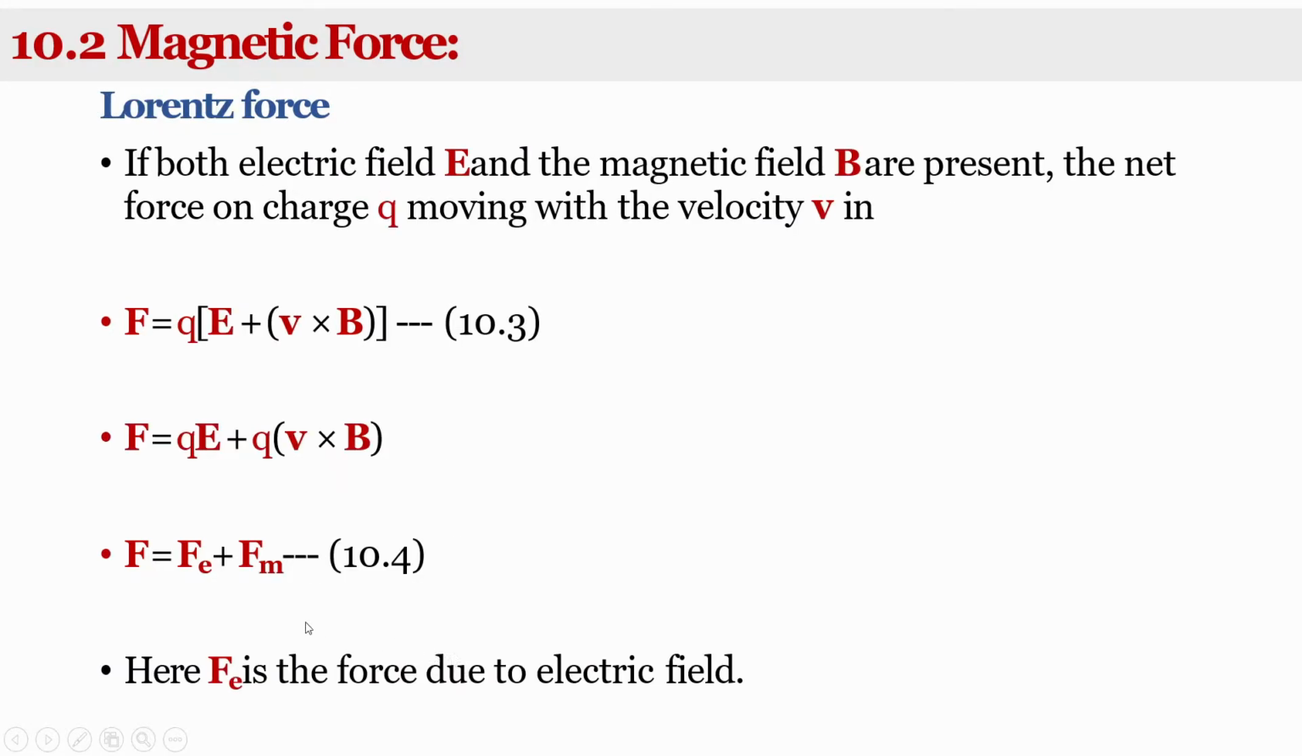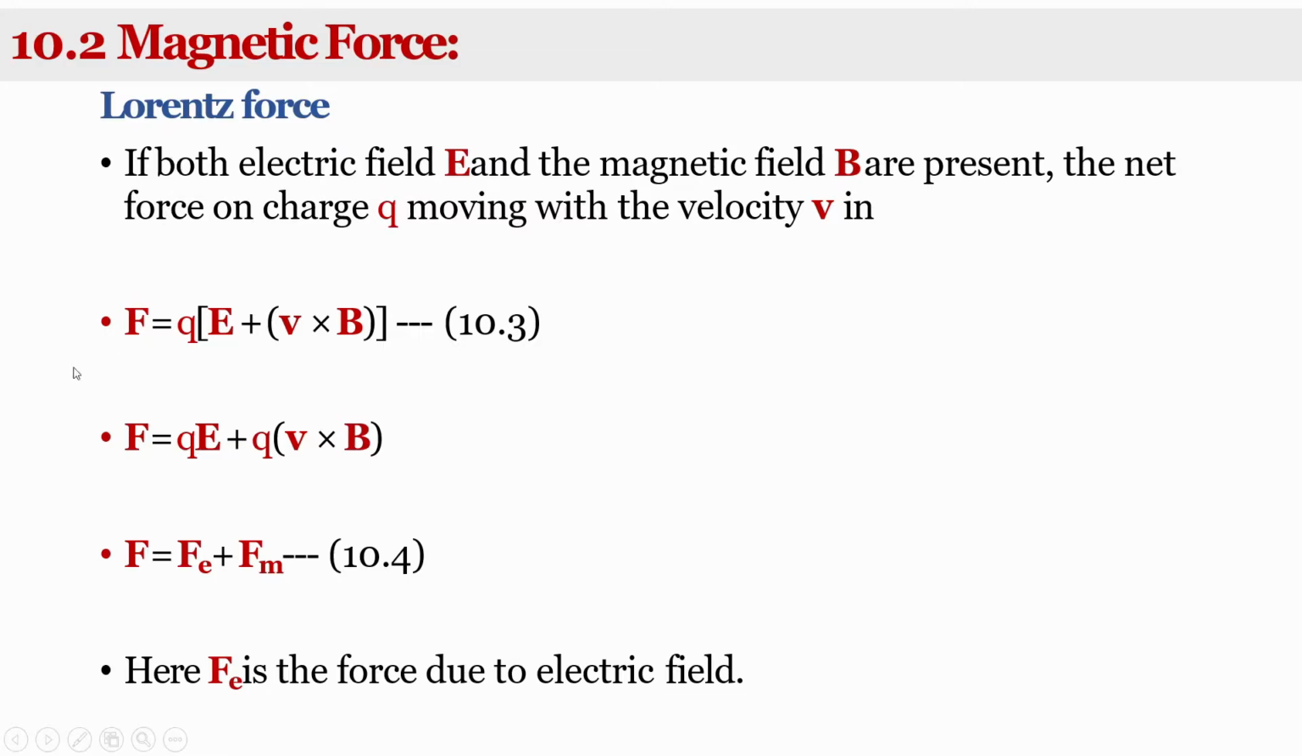Then let us see next, that is the Lorentz force. Lorentz force means we apply both electric and magnetic field simultaneously. If both the electric field E and the magnetic field B are present, then at that time the net force acting on a charge q moving with a velocity v can be written.